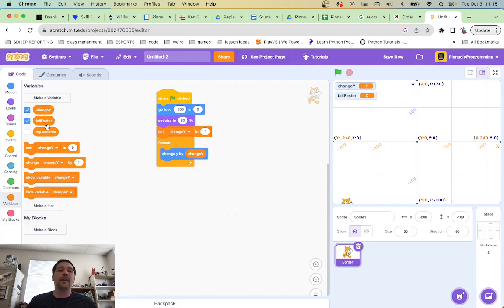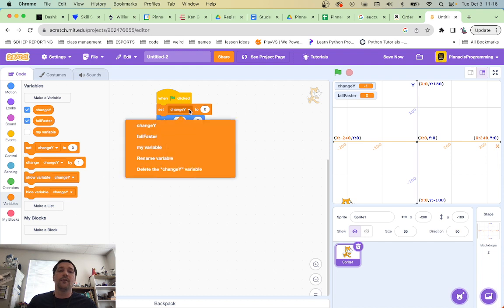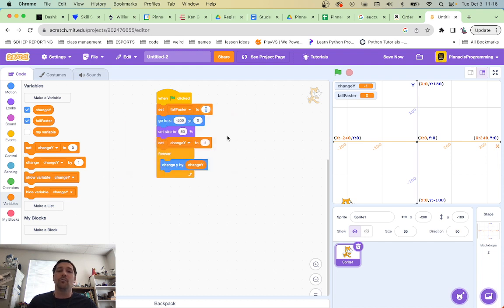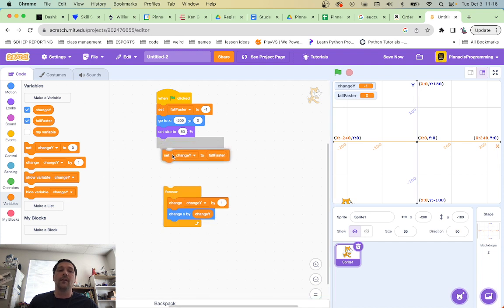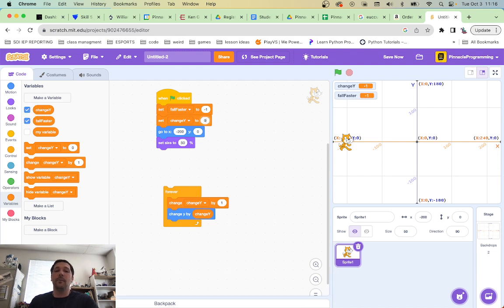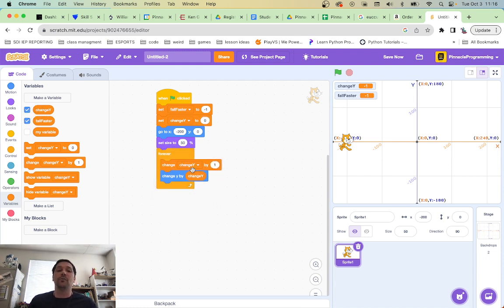And right now we're going to set fall faster. We're going to grab that set fall faster up here. Fall faster to -1. And then we're going to change Y by fall faster. Oh, this is going to be so much fun. We're going to set, you know what? We're going to set Y to 0 at first. That's the change in Y, obviously.